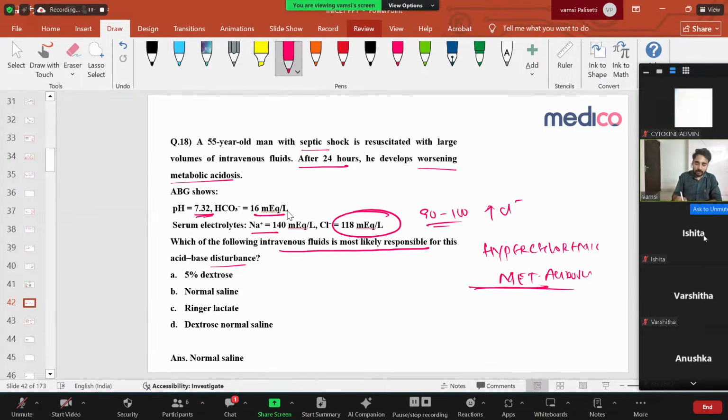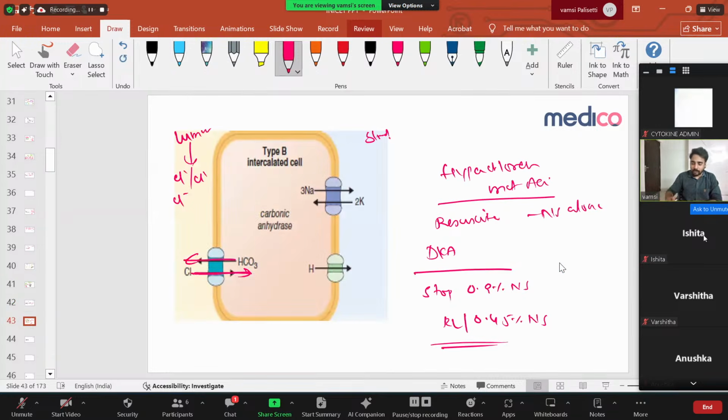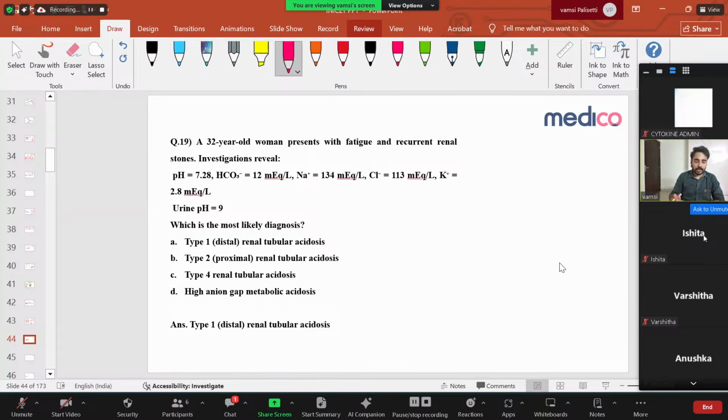pH is 7.3, yes, acidosis. Sodium bicarbonate is 16 and chloride is 108. So it is hyperchloremic metabolic acidosis. Which of the following IV fluids is responsible for this condition? I said already, normal saline, because it contains sodium chloride. That's the one responsible. Dextrose has no chloride, Ringer lactate has no chloride. This also has no chloride. Right? Clear? Okay. So let us go to the next question.